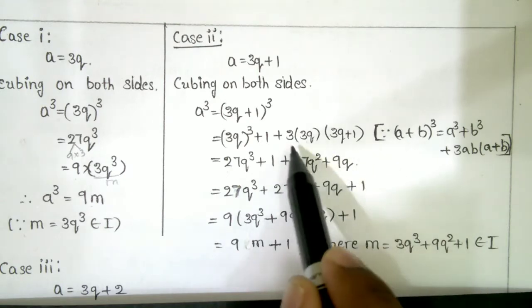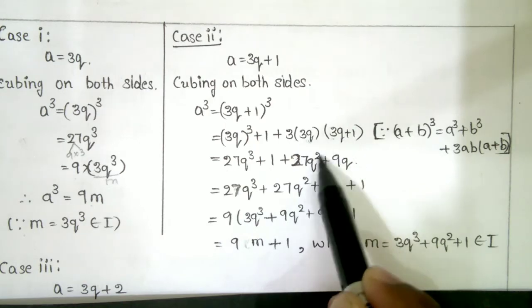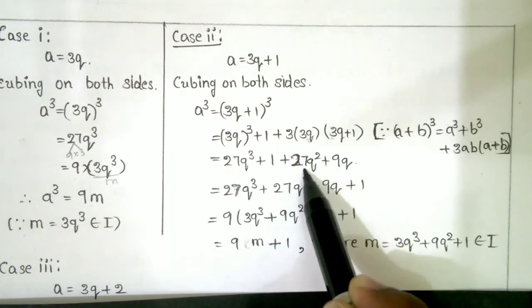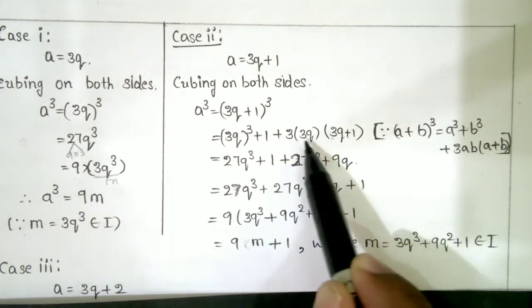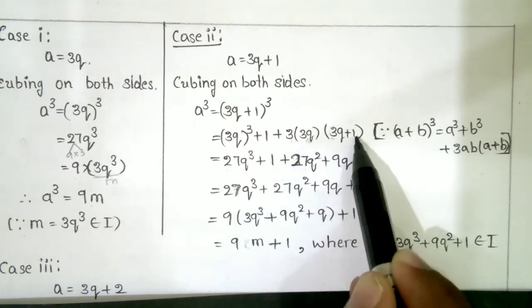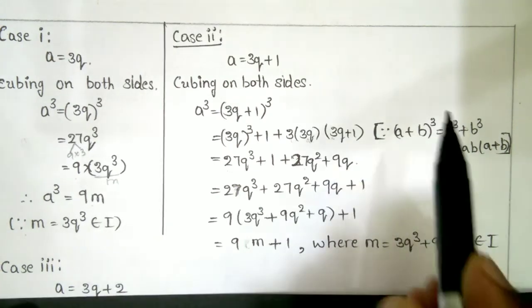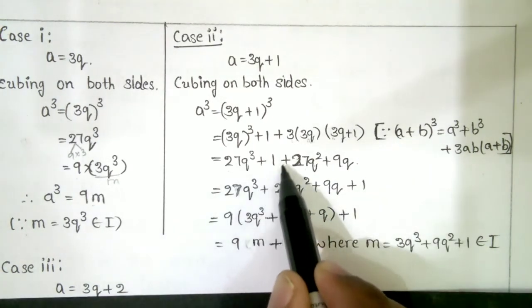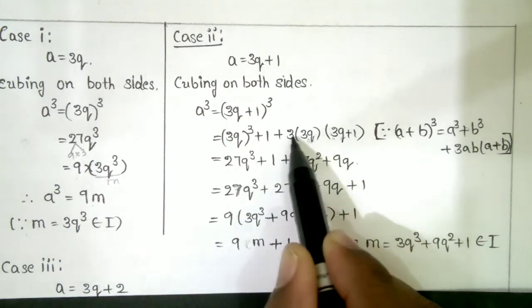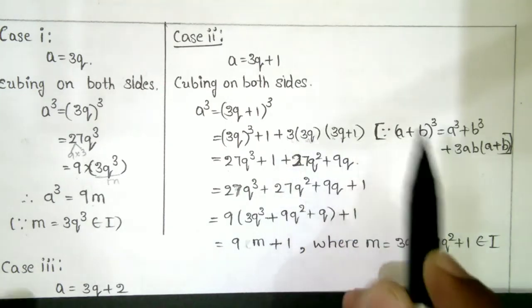So 3 3s are 9, 9 3s are 27, q into q square. 3 3s are 9, 9q into 1 you get 9q. Understood what I am doing? Okay. So 27q cube plus 27q square plus 9q.